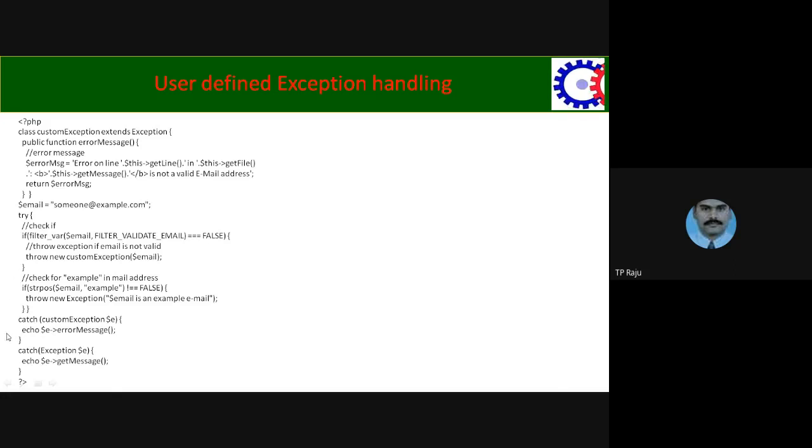How many catches are there? One catch is with the custom exception, and one more catch is with the exception argument. It means one try can have any number of catches. This is the example.